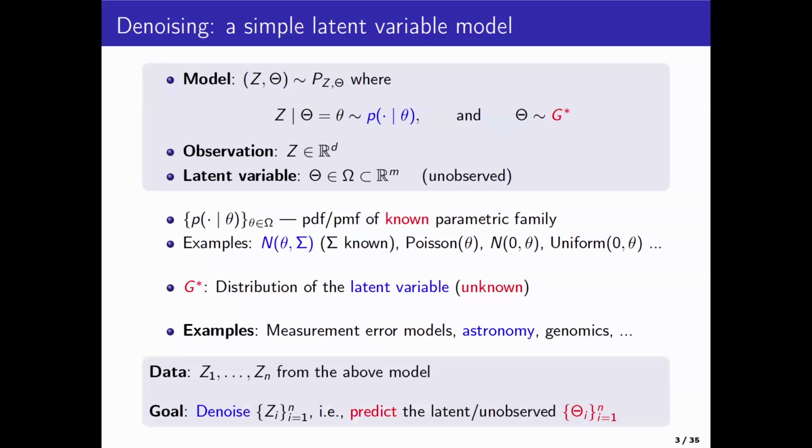So here's the main goal. I, of course, observe n Z_i's, Z_1 through Z_n. I want to denoise them. And what do I mean by denoise? I want to predict or estimate the underlying theta, which I don't observe. That's the statistical goal.